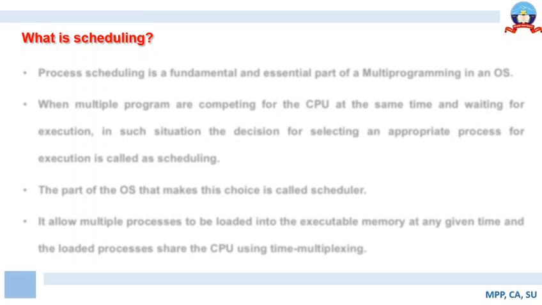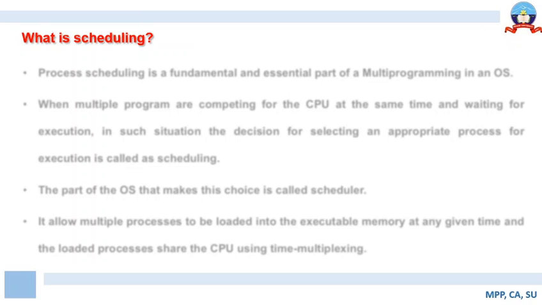In today's class, we will discuss a very important concept in operating systems that is referred to as process scheduling. Consider there exist multiple processes waiting for allotment of CPU time.